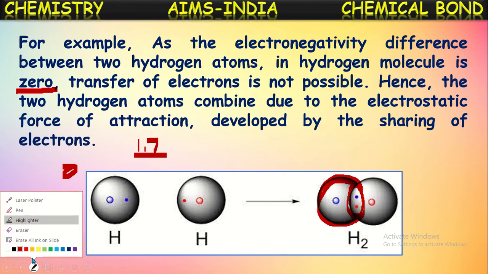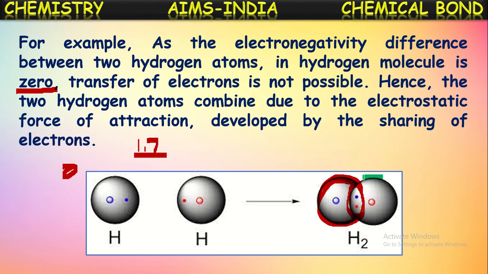If you observe, in the case of this hydrogen, it also acquired two electrons by sharing. So this also acquires the nearest noble gas helium configuration. In this way, both the hydrogen atoms become stable by attaining the nearest noble gas helium configuration. This is done by sharing of electrons or mutual sharing of electrons, and hence a bond is formed between these two atoms. That bond is called a covalent bond.